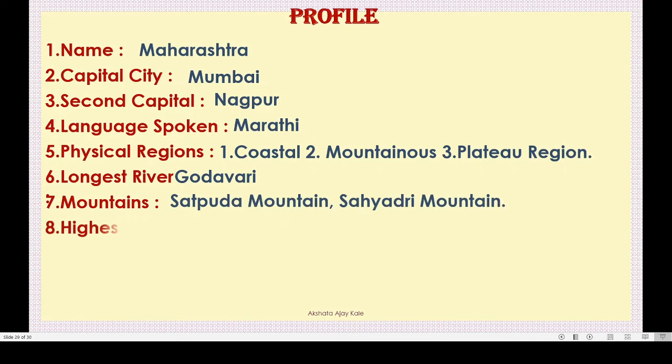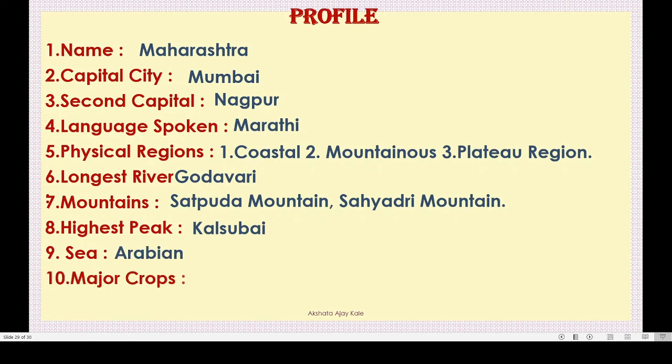Correct? Next thing is highest peak. Come on, tell me. What is the name of the highest peak? It is 1646 meters high above sea level. Yes, Kalsubai. Next is sea. Which sea is there on the west side of Maharashtra? Very good. Arabian Sea.